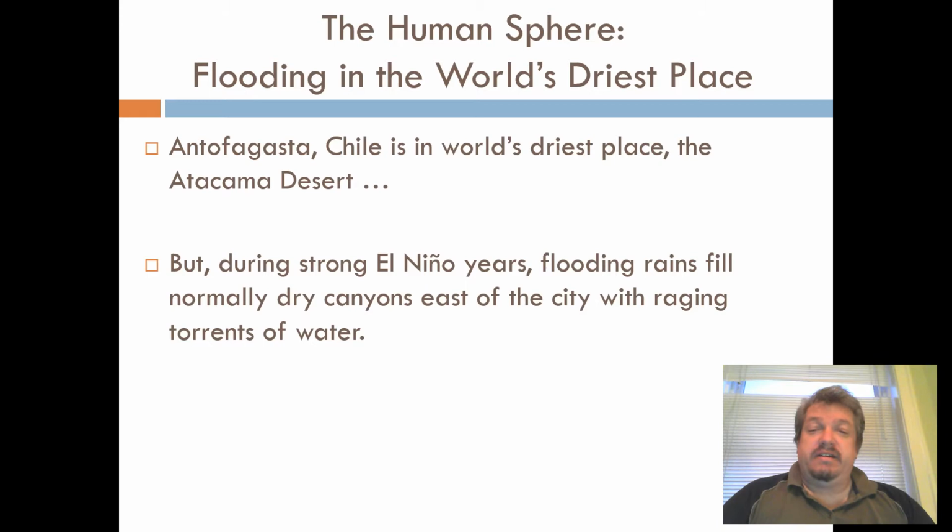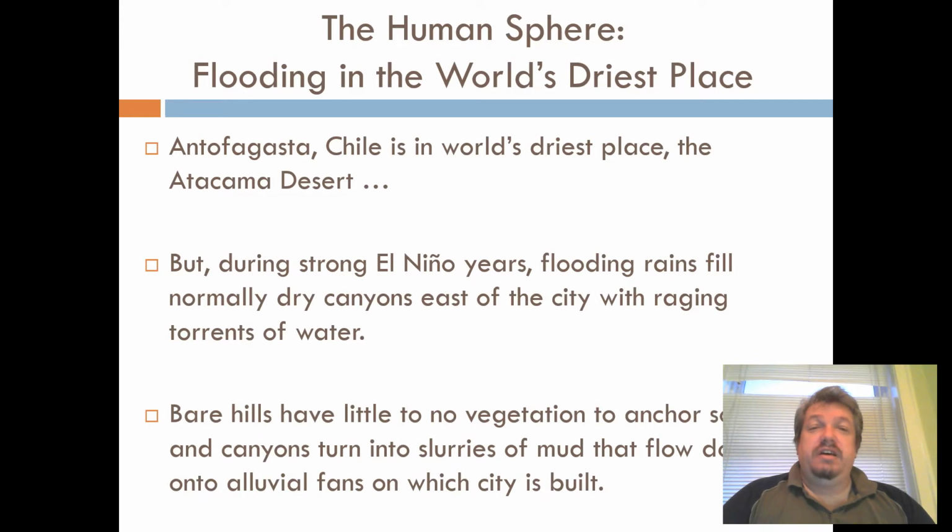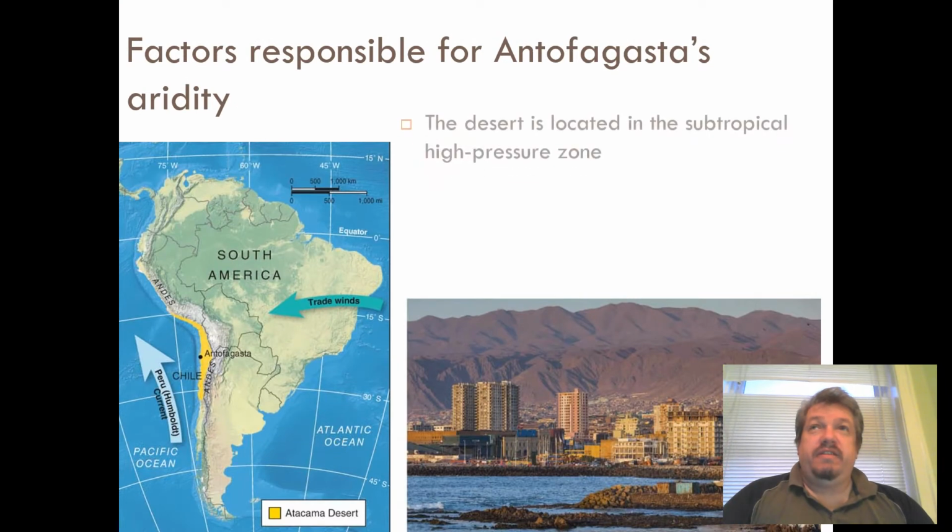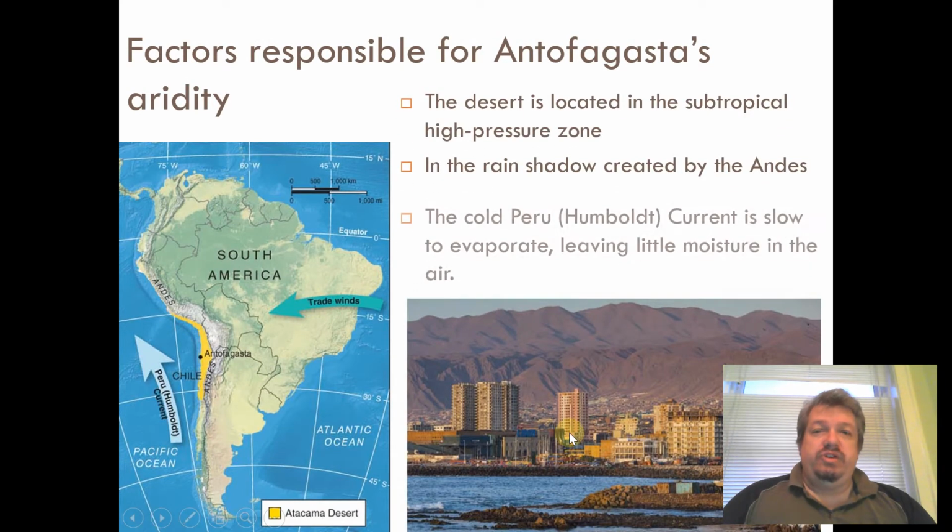But because it's a desert, it doesn't handle the water as well as a regular landscape would, and so we have these huge flash floods. But as we've talked about with vegetation, right? If there's no vegetation, if it's a dry, dusty surface, you see increased mud flows and landslides. And so every so many years, this city right here has these huge mud flows.